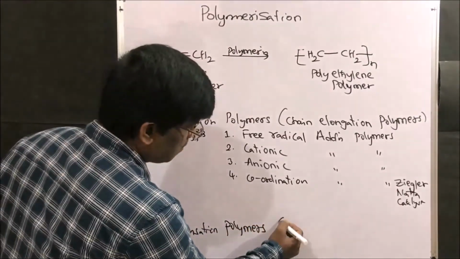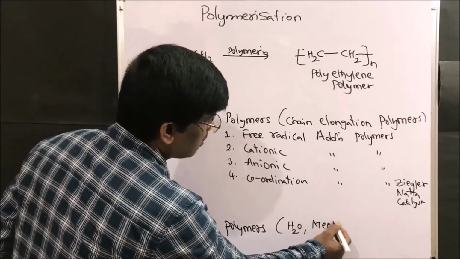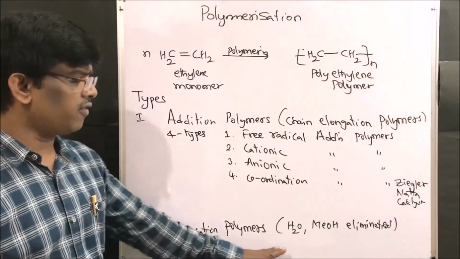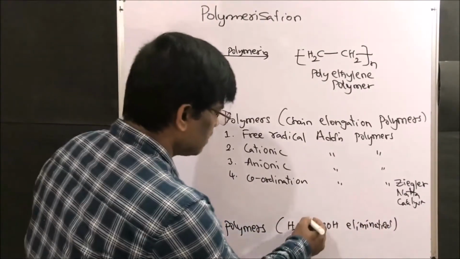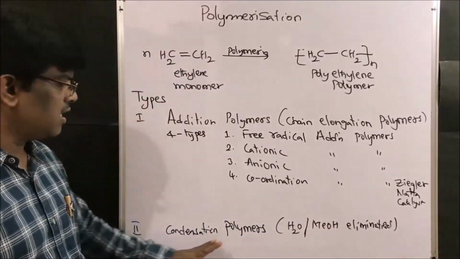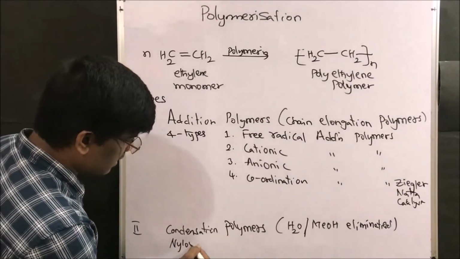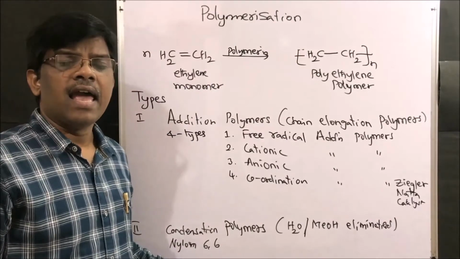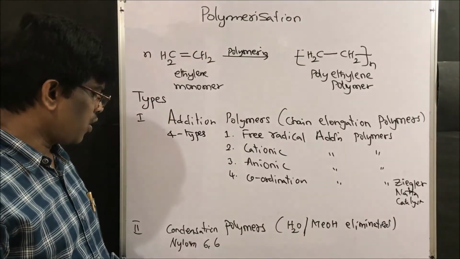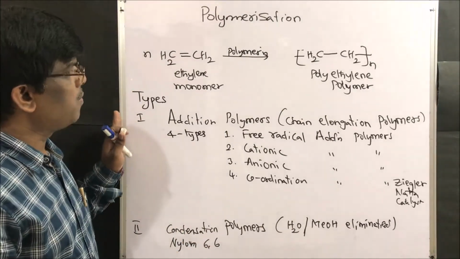In these, mainly water is eliminated, or methanol or some other byproducts are eliminated during the reaction. So these are condensation polymers. Under this we are going to learn about nylon 6,6. Nylon 6,6 is a biodegradable polymer. Yes friends, nylon 6,6 preparation is very important. We are going to learn it. So these are the polymers.